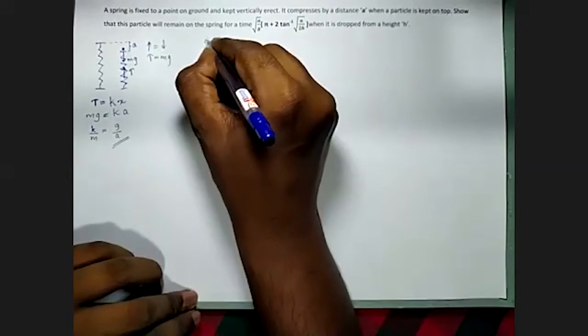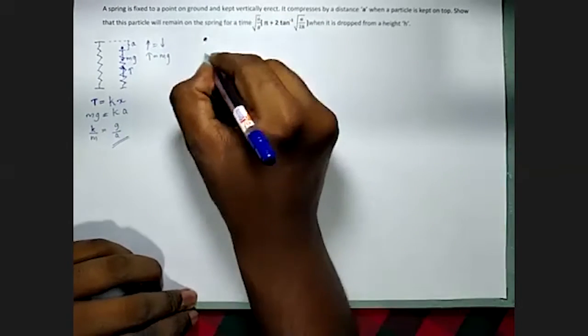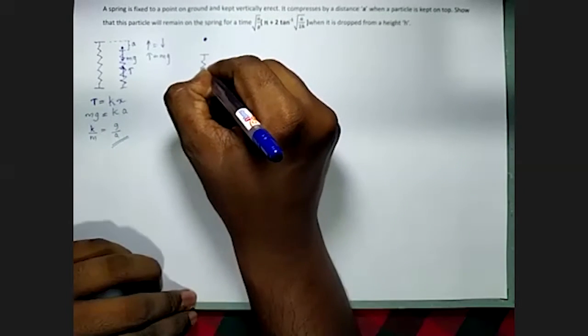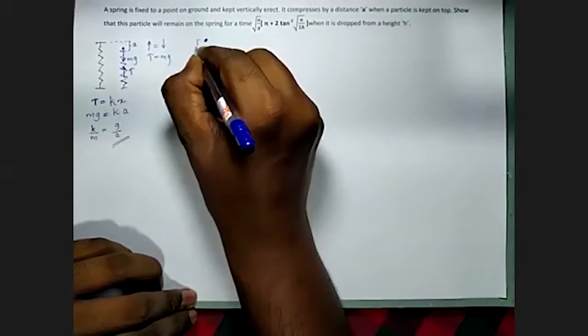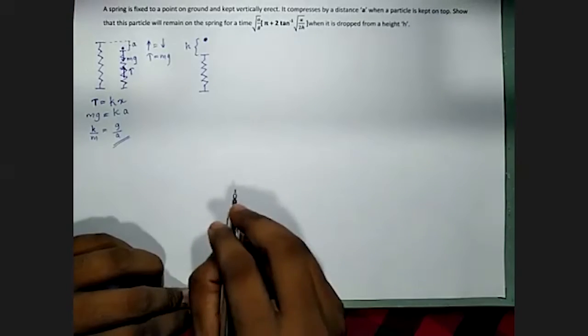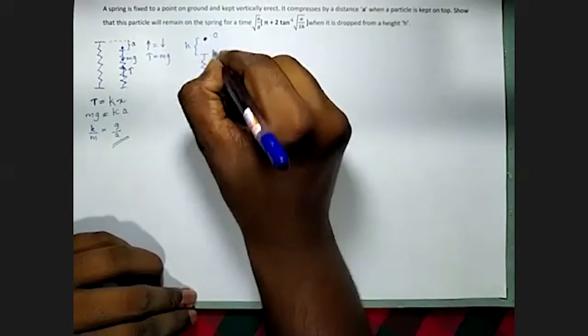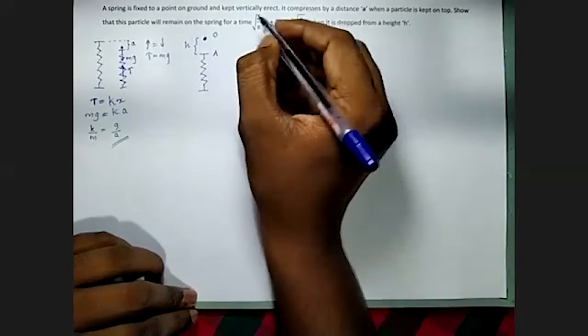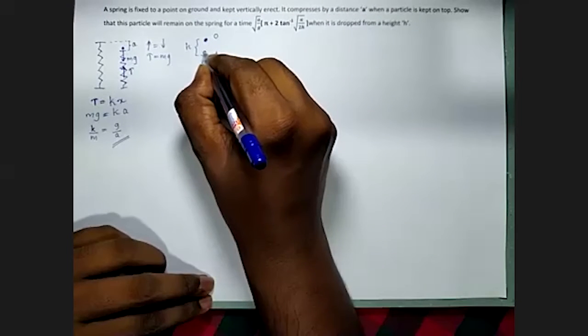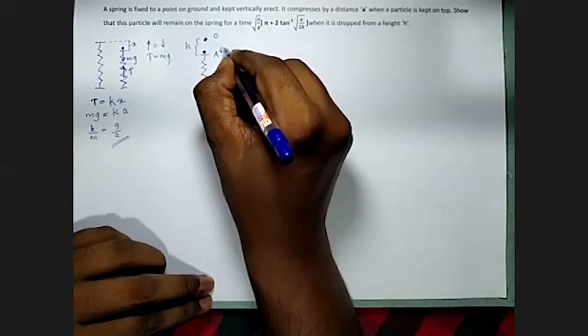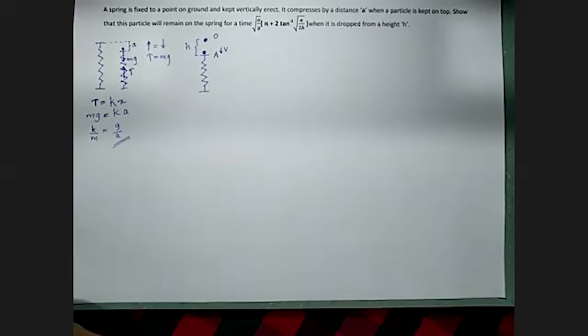Now there is the particle m above the spring. Height is h. Let's mark this point as O and this as E. Then it will fall to this platform with a certain velocity. Let's take that velocity v.